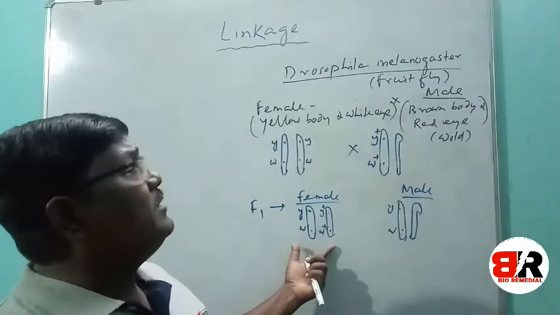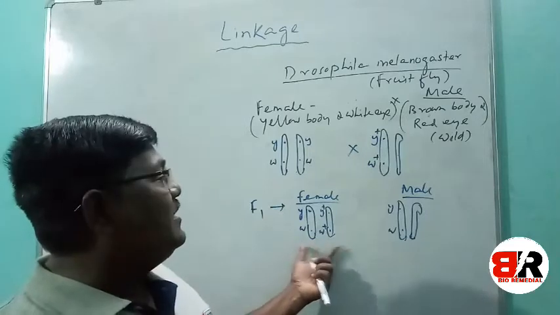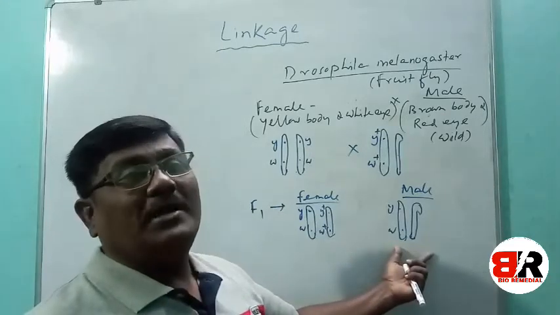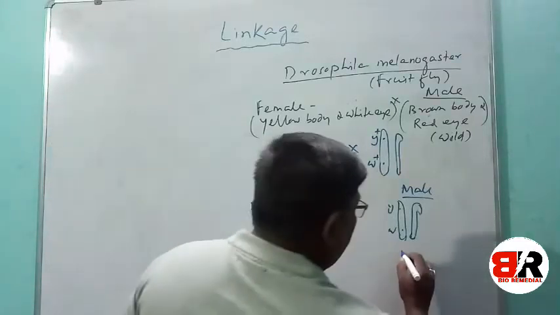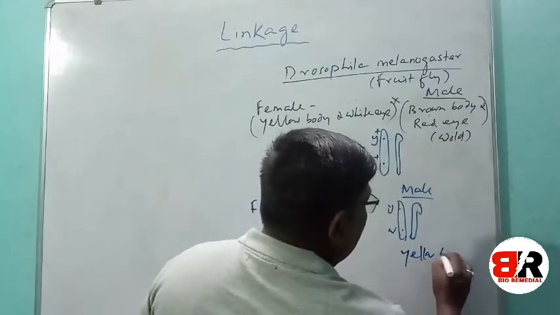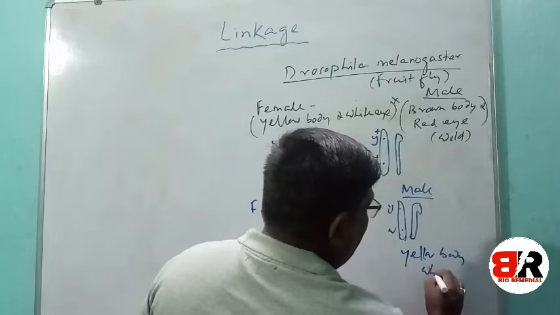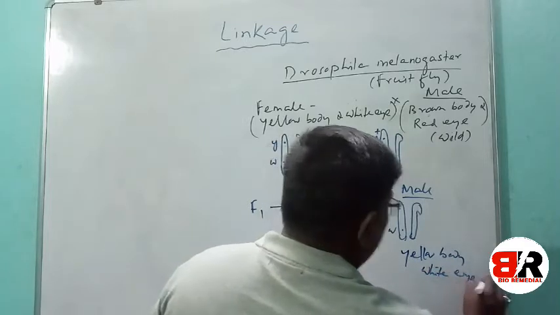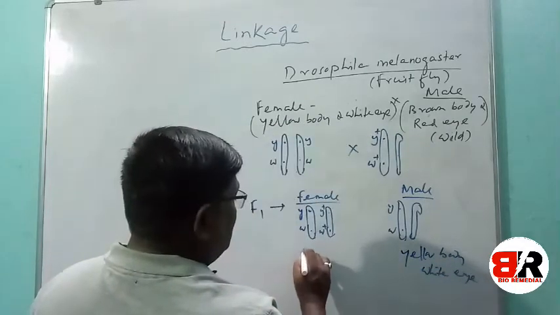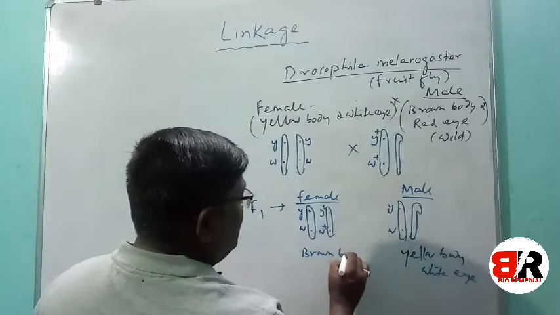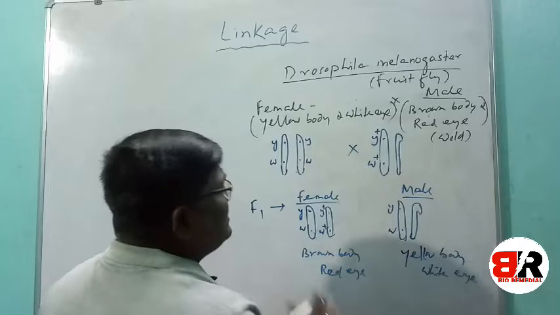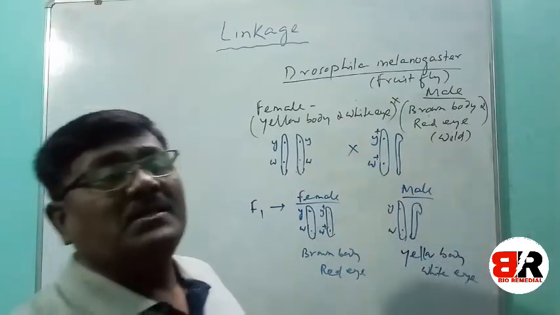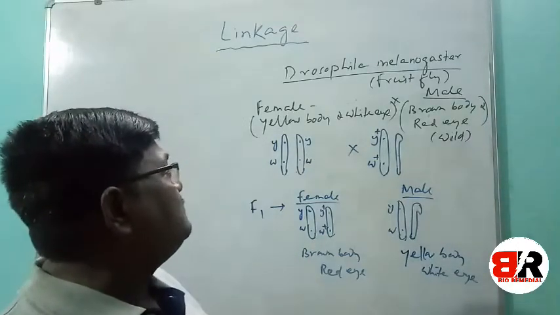The female became brown body and red eyed, and the male became yellow body with white eye. This is in the F1 generation. In the F1 generation they found this.